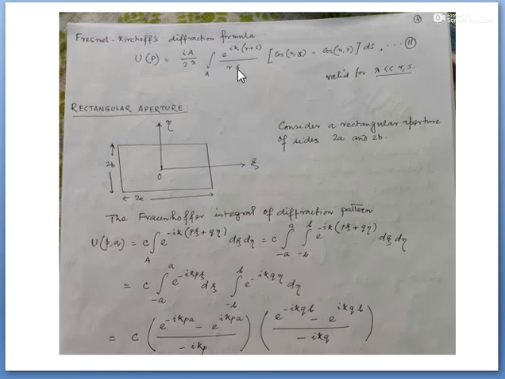এখানে একটা কথা বলে রাখি যে there is a basic difference between Fraunhofer and Fresnel diffraction. For Fresnel diffraction, I can assume that a is much less than r and s. That is, the opening will be very much smaller.